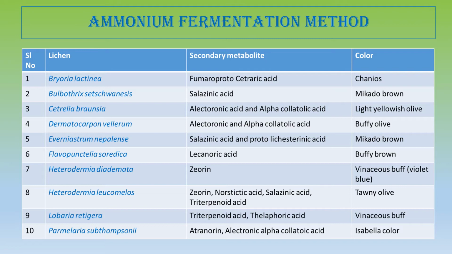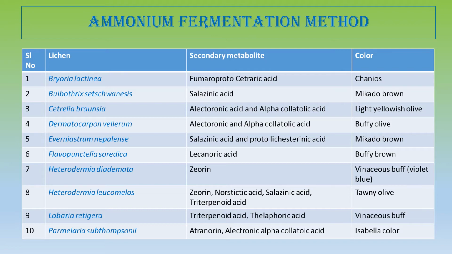So the basic process is the same, but the chemicals that we use are a bit different, and only the difference in chemical causes difference in color from the same lichen.